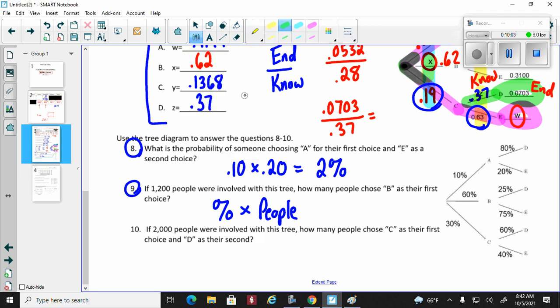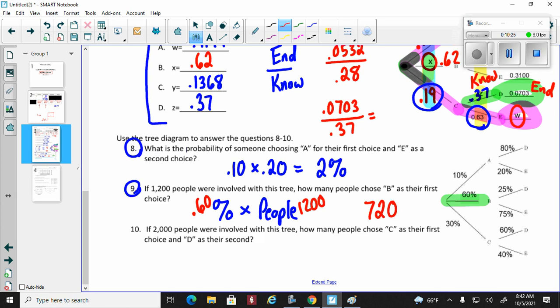We're just looking at the first branch. So B as their first choice, which is 60%. So 60% of the people will choose B. So 0.60 will be my percentage, and then the people is 1,200. So 0.6 times 1,200 gives me 720 people will choose B.